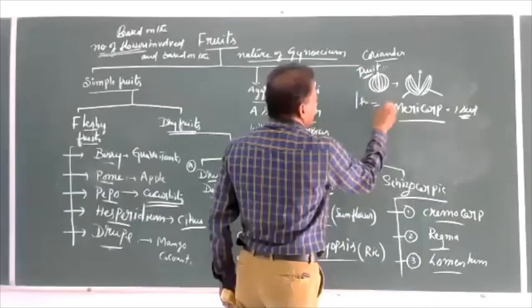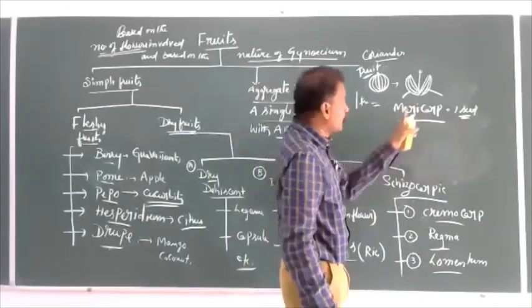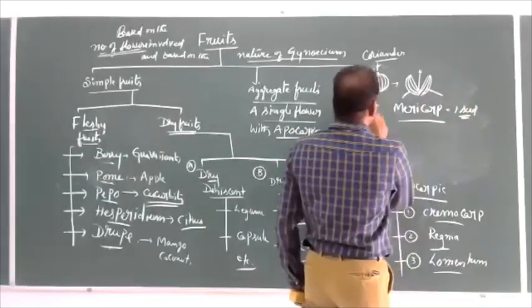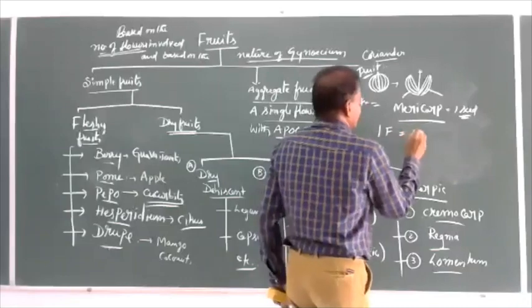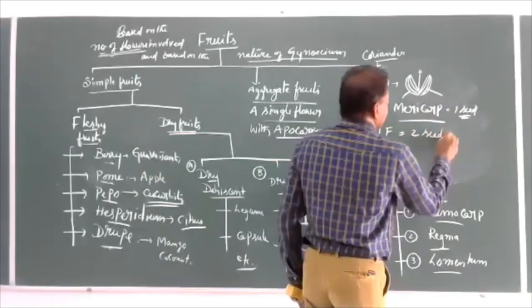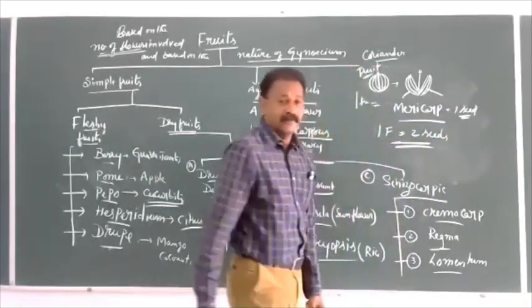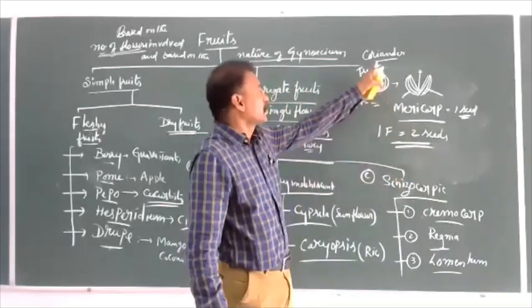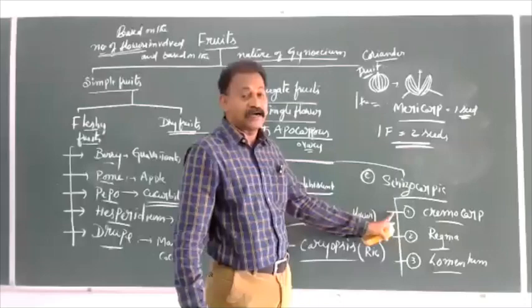One fruit is equal to two mericarps, so two seeds. One fruit, two seeds is the case in coriander or cremocarp.